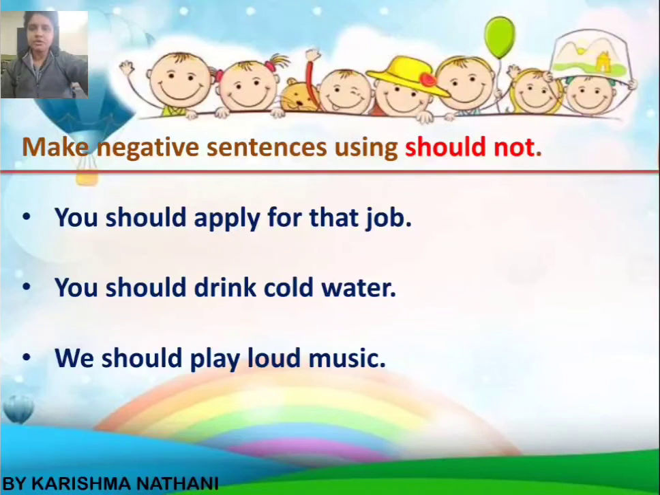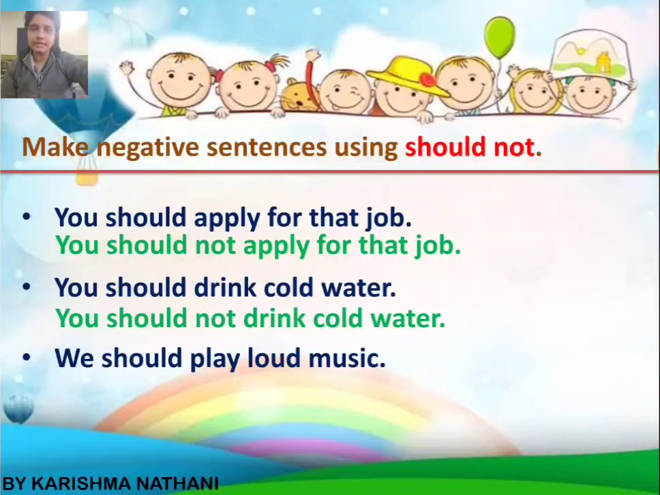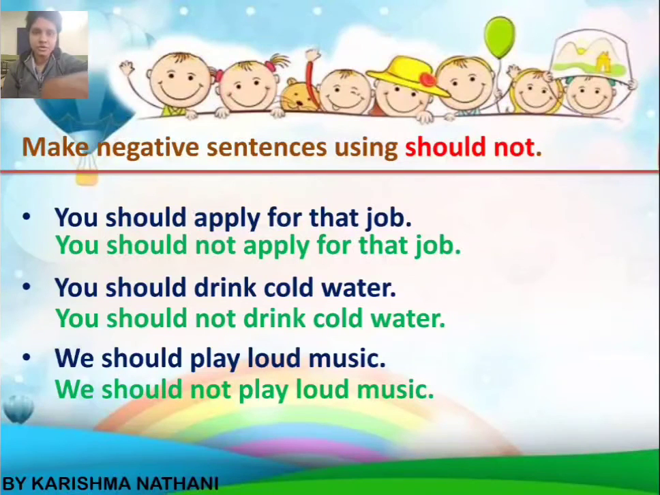First is you should apply for the job. You should not apply for the job. You should drink cold water. You should not drink cold water. We should play loud music. We should not play loud music.